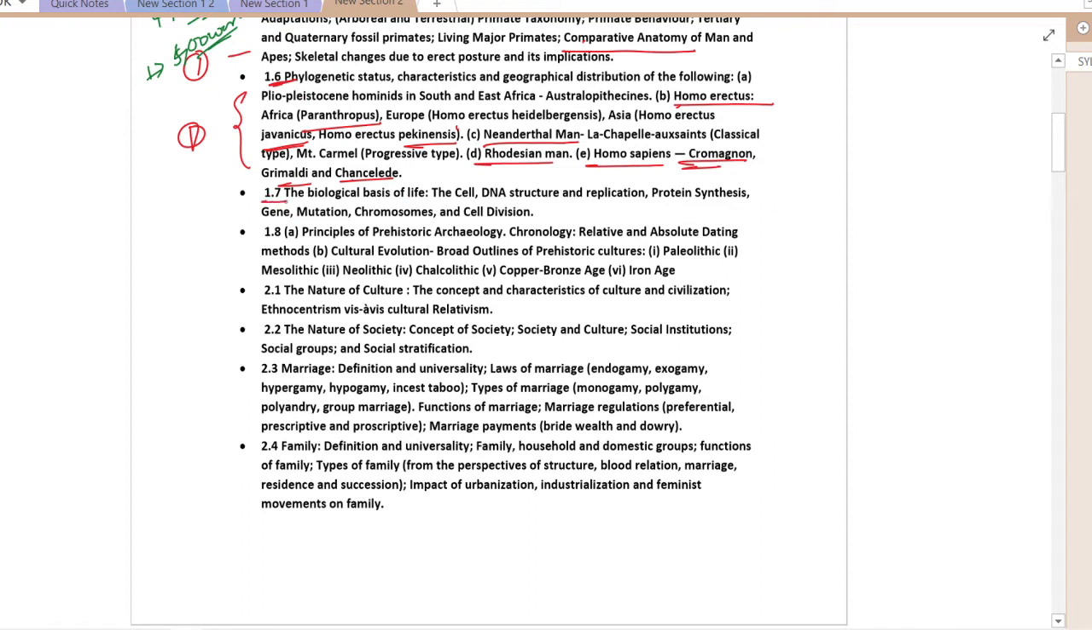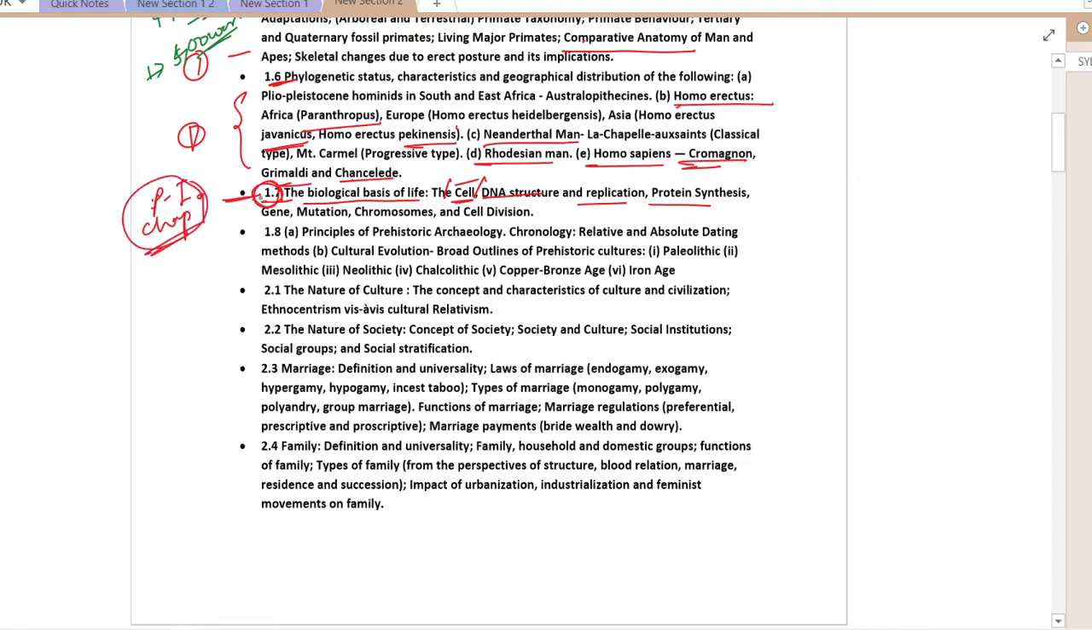In 1.7 particularly, this will be your beginning, because there is something that we start, such as the cell, which is the basic unit of an organism. Then DNA structure, replication, protein synthesis will come in 1.7. As such, direct questions do not come from this area, but in order to study paper 1, chapter 9,